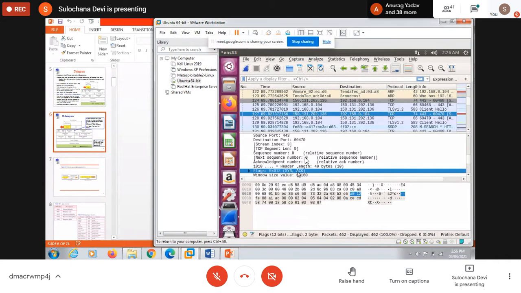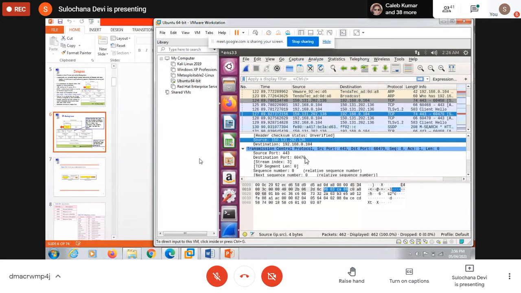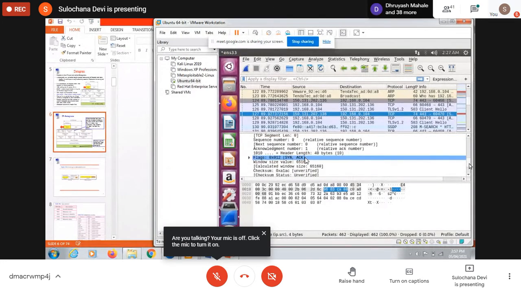Okay. And which machine is this? To which machine did we try to establish the connection? We tried to establish a connection to this machine. So this is an IP address. We tried to open two sites in this browser. One was google.com and another was the one site I opened. So from either of these machines we have received this response. So that machine is also ready to respond, ready to accept the connection.